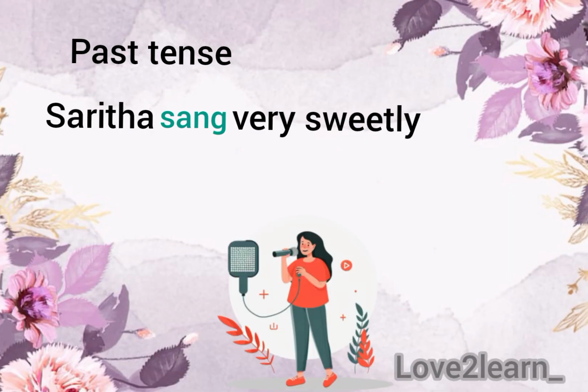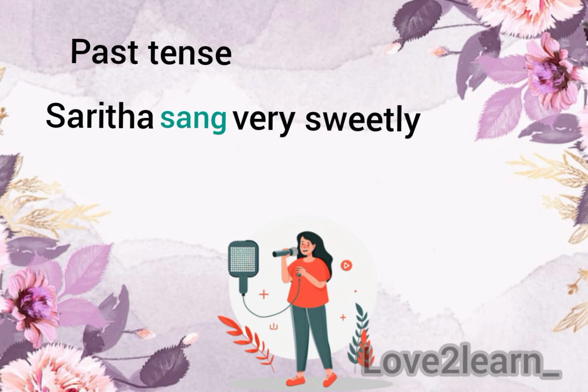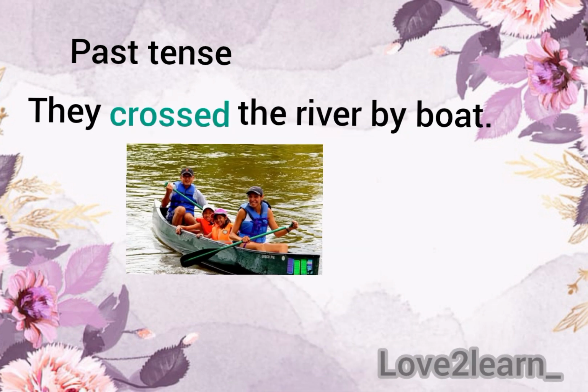And then next we'll see example sentences of past tense. Sarita sang very sweetly. Here, sang is the past tense of sing. Second sentence, they crossed the river by boat. Cross is the word of action which is changed into past tense by just adding ed to the word.